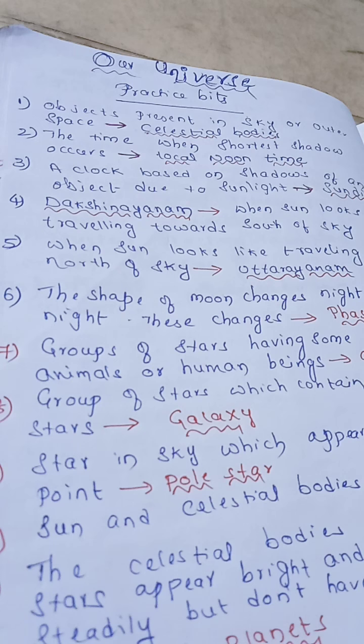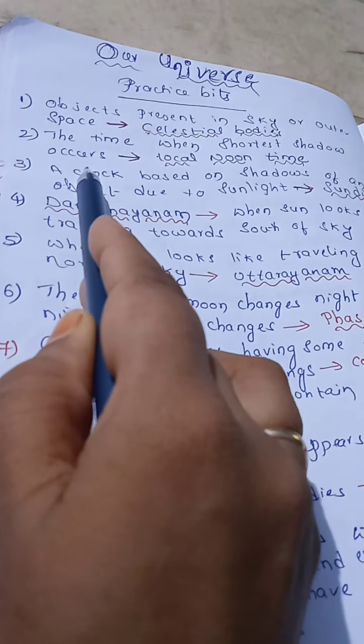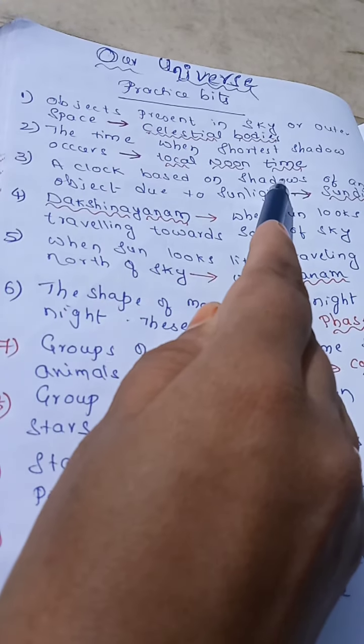Next, the time when the shortest shadow occurs, we call it local noon time at that particular place.